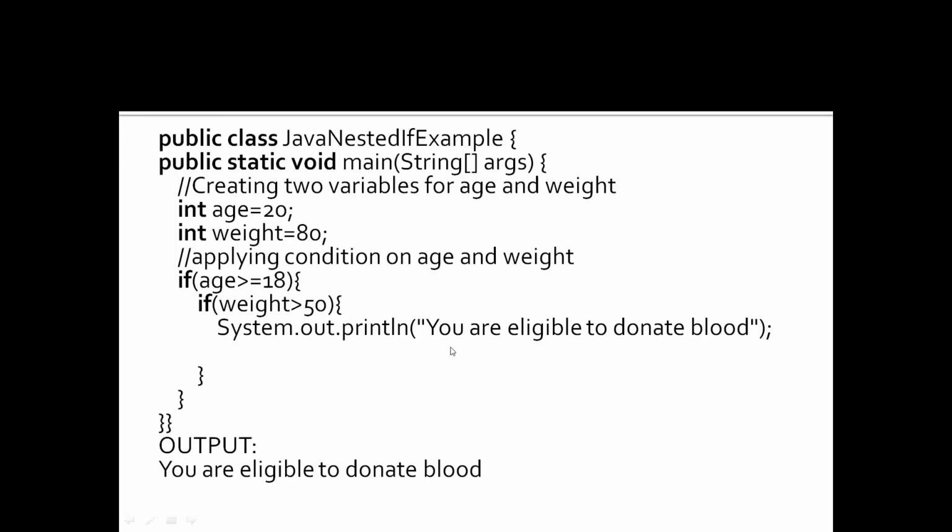So it prints the statement "You are eligible to donate blood." Here the outer if condition must be satisfied first, then it goes to the inner if condition, and we get the output: you are eligible to donate blood.